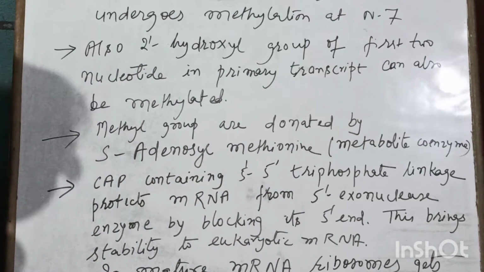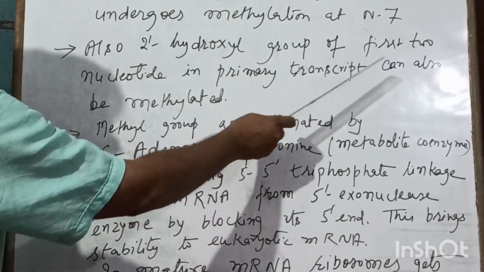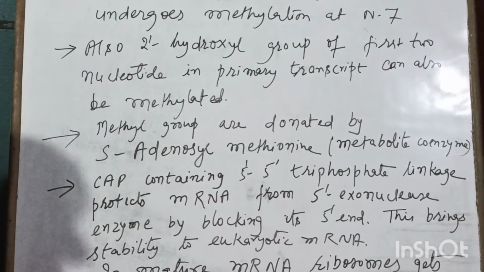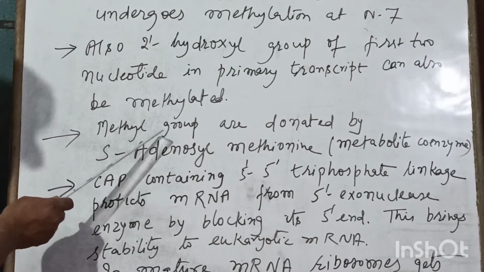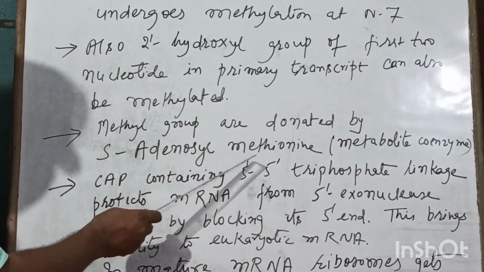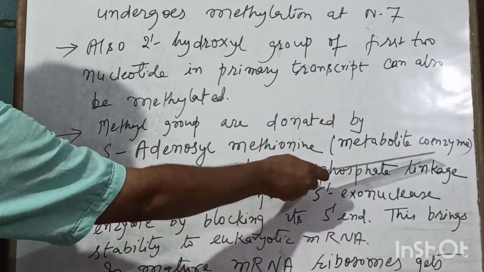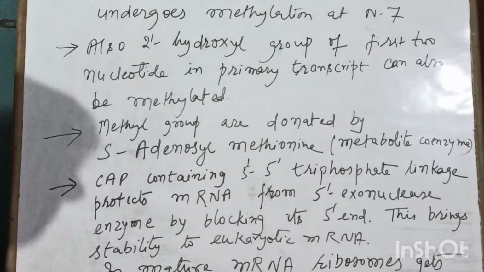We are not talking about after modification. The primary transcript can also be methylated. Now, where is the methyl group coming from? Methyl groups are donated by S-adenosyl methionine. It is a metabolite coenzyme.